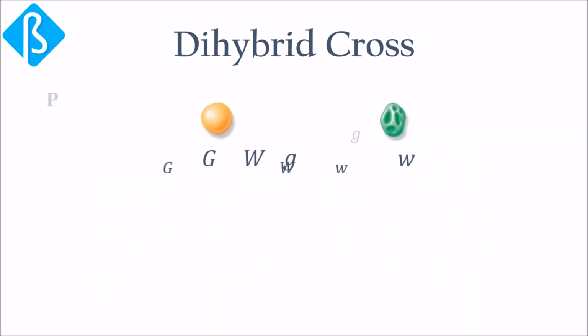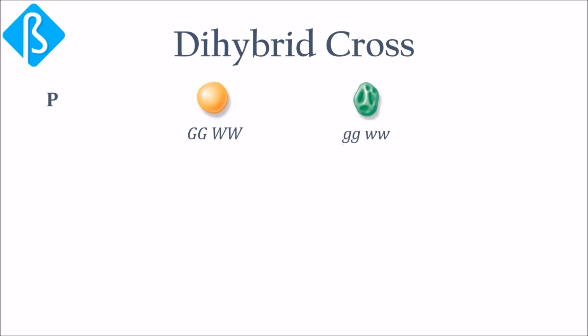The parental strains which were true breeding must have been doubly homozygous, the yellow and round plants and the green and wrinkled plants. The haploid gametes produced by diploid plants contain one copy of each gene. Gametes from round and yellow seed plants therefore contain one copy of seed color and one copy of seed texture gene, and similarly with green wrinkled plants as well.